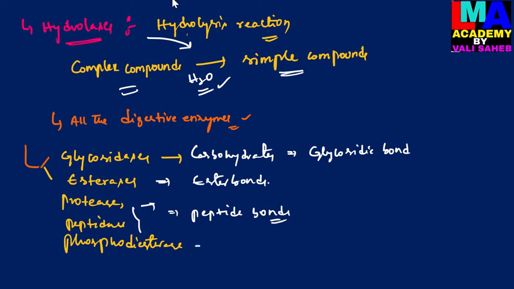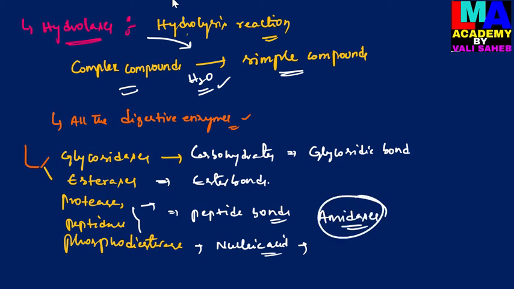And then phosphodiesterases are enzymes which can break down the phosphodiester bond which is present in nucleic acids. So these are a few examples related to hydrolases. And then amidases are also examples of hydrolases, and lipases or esterases are also examples of hydrolases.